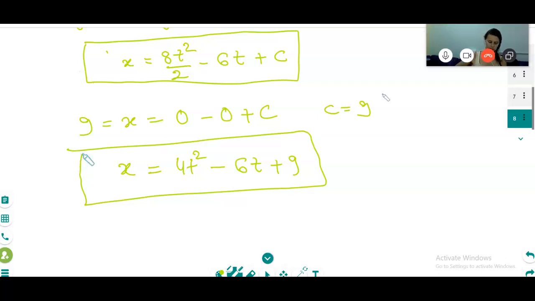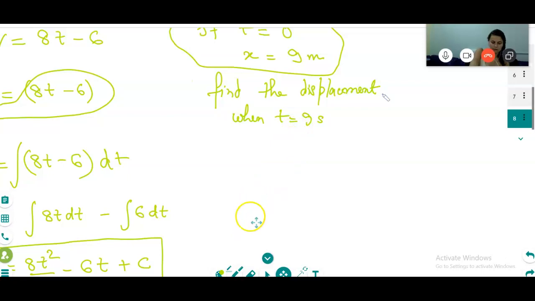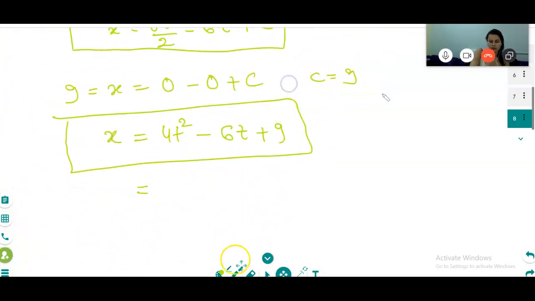Is it clear? And then you asked me a question, that here differentiation and integration are both there, and you got confused. Now if t is 9, you just put 9. Correct? 4 times 9 squared, and then minus 6 times 9, plus 9.